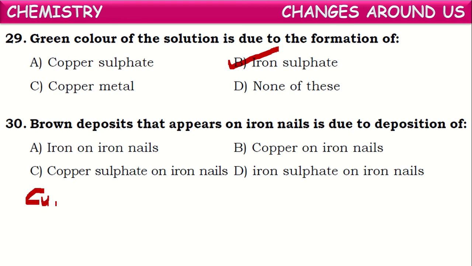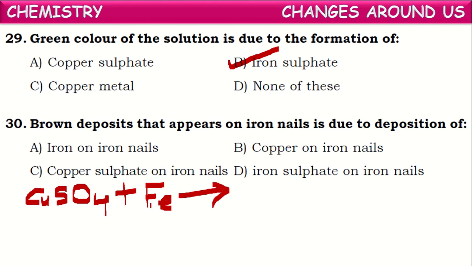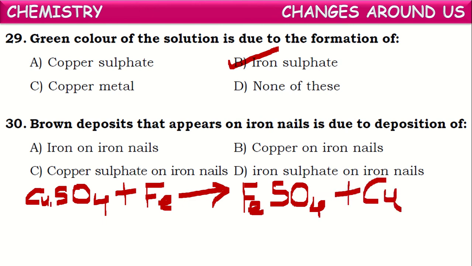Copper sulfate has blue color initially. To this, iron nails are added. We know iron's formula is Fe. Here iron displaces copper from copper sulfate and forms iron sulfate. This we can also call a simple displacement. So FeSO4 is formed and copper is eliminated, deposited out.